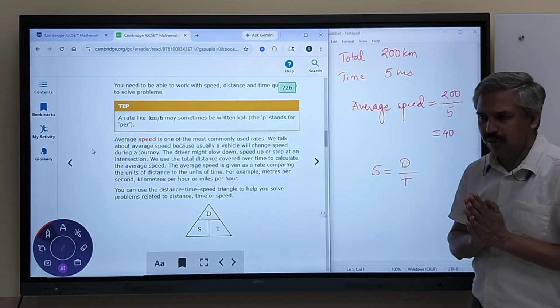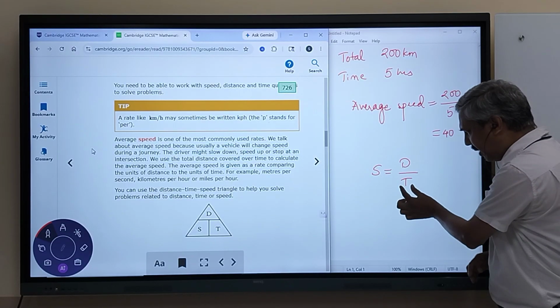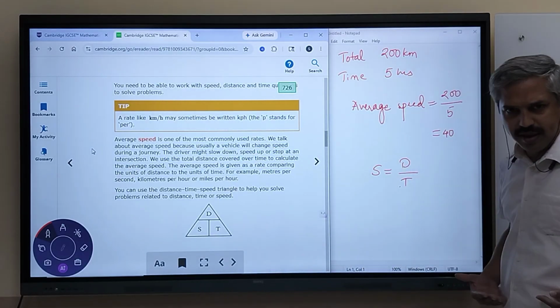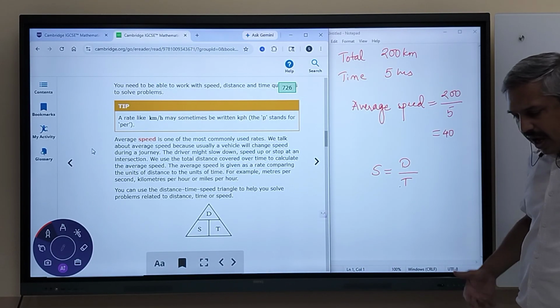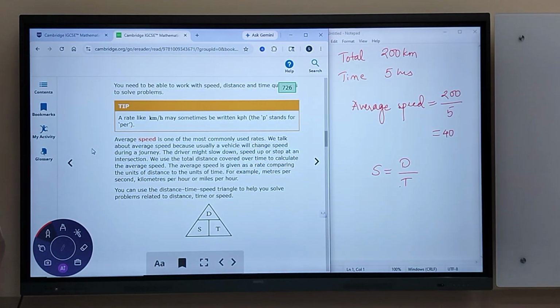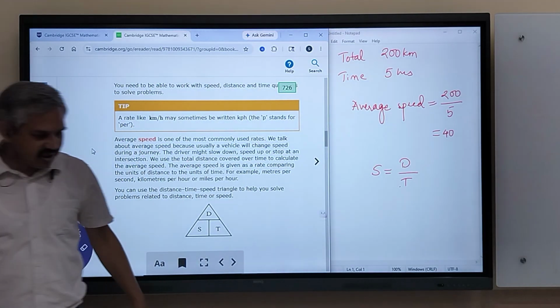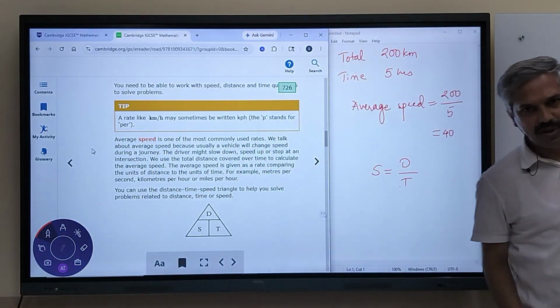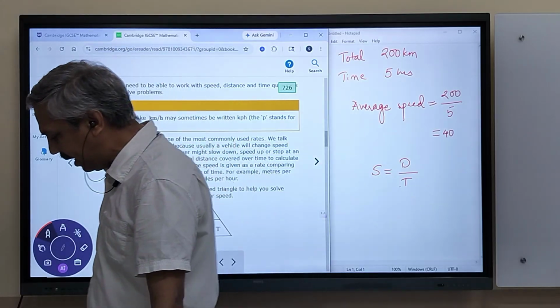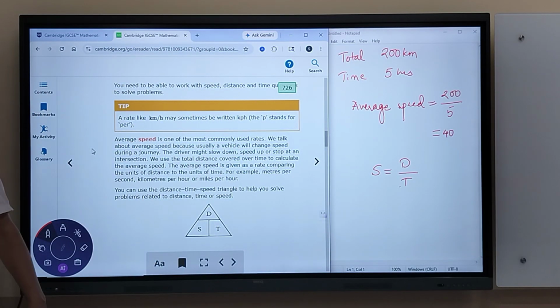It is a very simple logic. Just assume that time is constant, so we are traveling for the same amount of time. And here is somebody else. I am faster, so I reach here in 1 second or 2 seconds. And someone else who is with me, my friend, only reaches this point in the same amount of time.